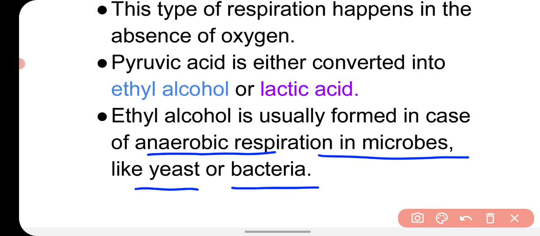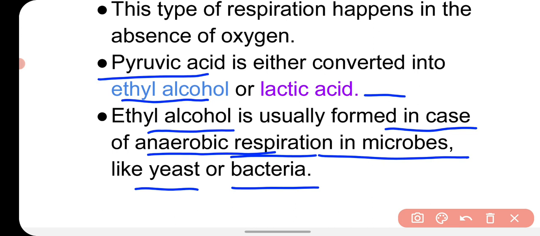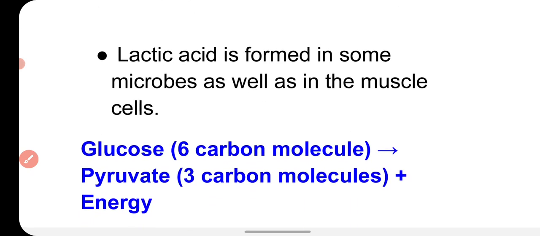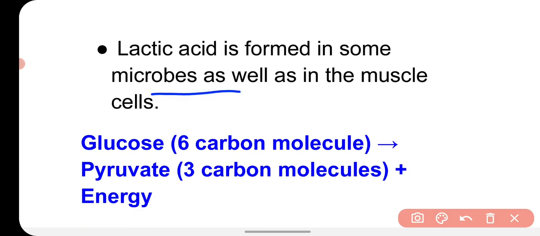When there is no oxygen, anaerobic respiration will take place. Here the glucose, the pyruvic acid, will break down, and either it will make ethyl alcohol or lactic acid. Ethyl alcohol is usually formed in anaerobic respiration in microbes like yeast and bacteria, and lactic acid is formed in some microbes as well as in the muscle cells of our body.